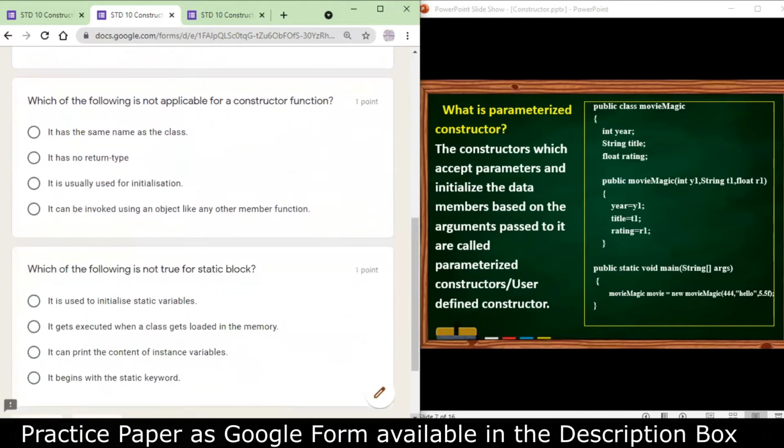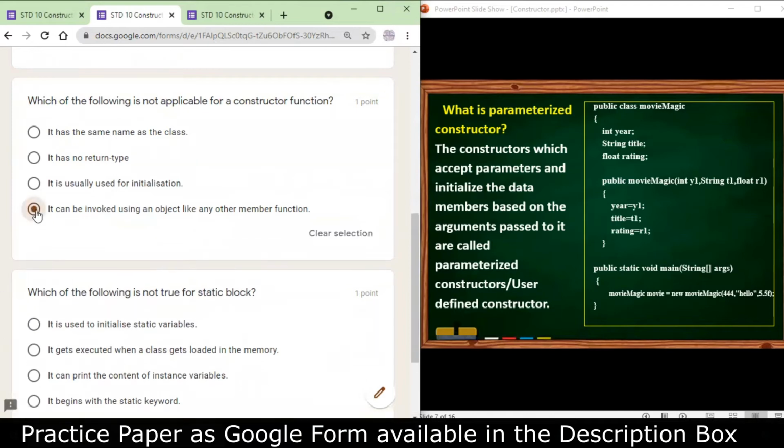Then we go for the second question. Which of the following is not applicable for the constructor function? It has the same name as the class, correct. Has no return type, correct. Is used for initialization, correct. Can be invoked using an object like any other member function? No. The last one is incorrect because automatically when an object is created, a constructor is invoked.